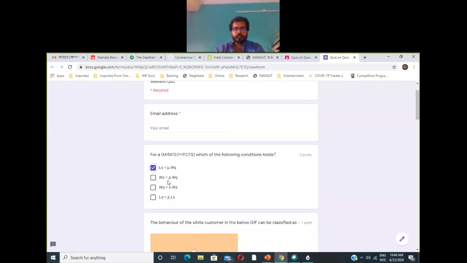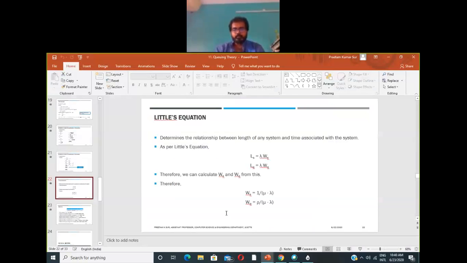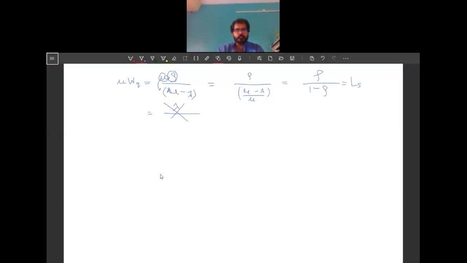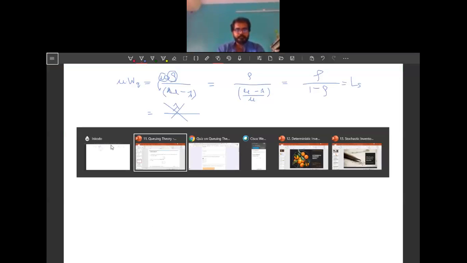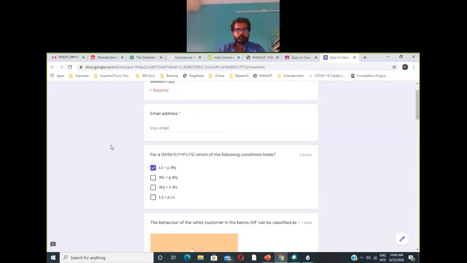Similarly, Wq equals lambda into Ws. If you multiply lambda over here, we get lambda divided by mu minus lambda. So what we have is Wq equals lambda into Ws.